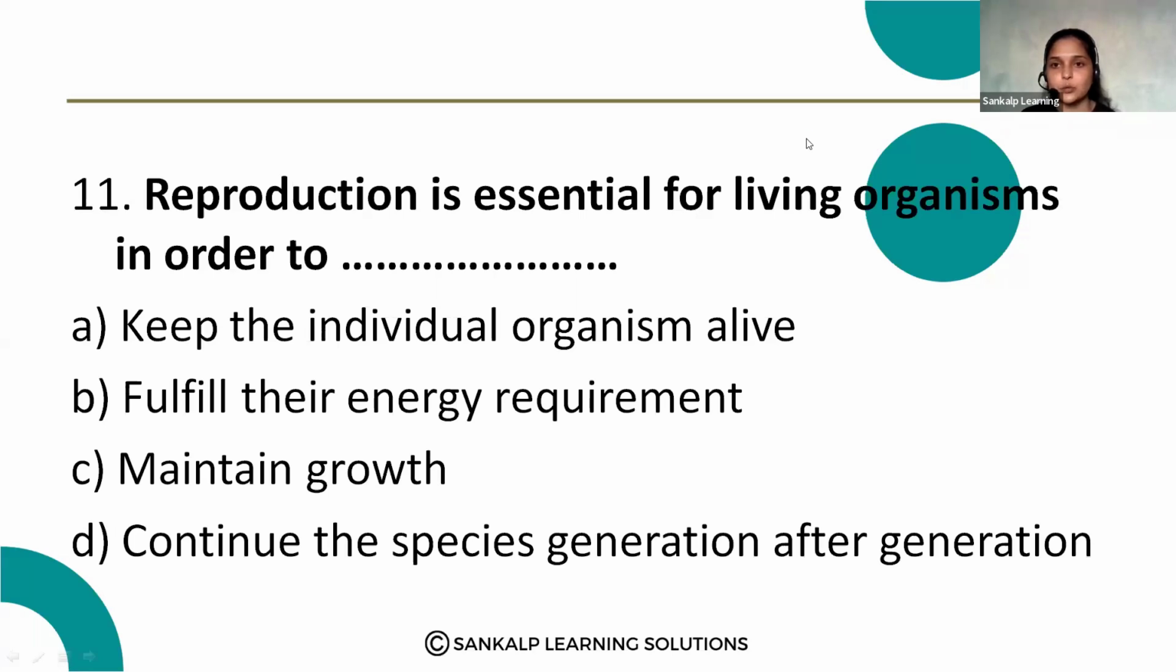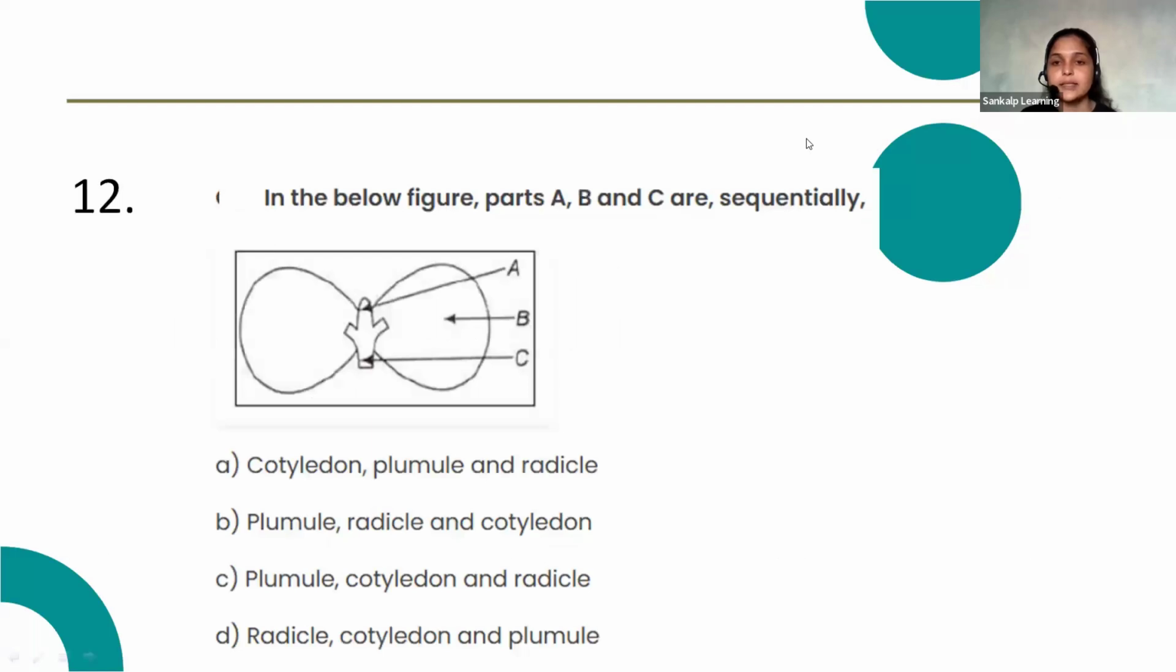Next question, 12th question. In the below figure, parts A, B and C are, sequentially. Just observe the diagram. What is part A? What is part B? And what is part C? Option A: cotyledon, plumule, radical. Option B: plumule, radical and cotyledon. Option C: plumule, cotyledon and radical. Option D: radical, cotyledon and plumule.